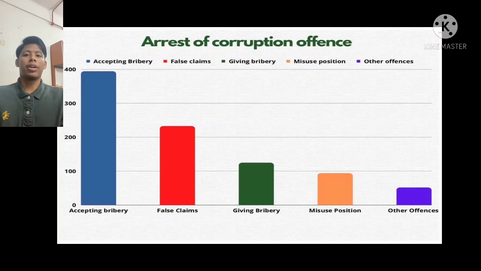The fourth one is misuse of position. Making a decision or performing an act that gives an advantage to the decision maker, to a person close to him or her, or to a third person. It's only 93 cases. The last one is other offenses. Other offenses can be described as extortion, fraud, cartels, abuse of power, and money laundering. It is the lowest, which is 91 cases.